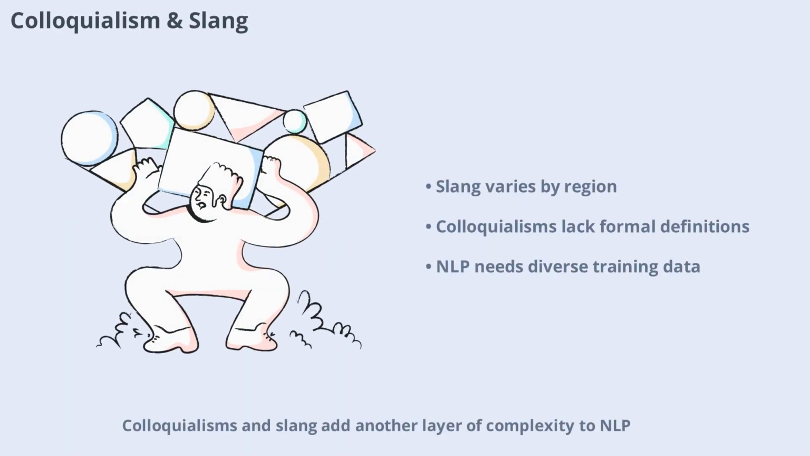Localisms and slang add another layer of complexity to NLP. These informal expressions often don't have dictionary definitions and can vary widely by region. For example, the word cool can mean temperature or approval, depending on the context. NLP systems must be trained on diverse datasets to recognize and interpret these variations, making language processing even more challenging.